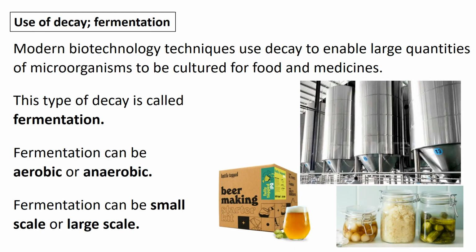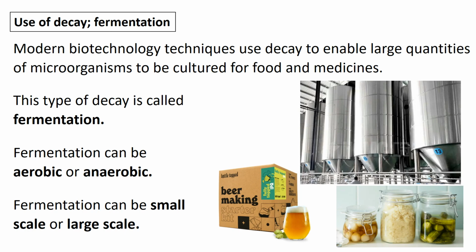We can also use decay in the ideas of fermentation. So again, this applies back to, I suppose, paper 1, where you were learning about anaerobic respiration and fermentation in yeast. So modern biotechnology, you can grow microorganisms on a large scale, and essentially what you're doing is controlling their decomposition rates. And when we decay in this type, it's called fermentation.